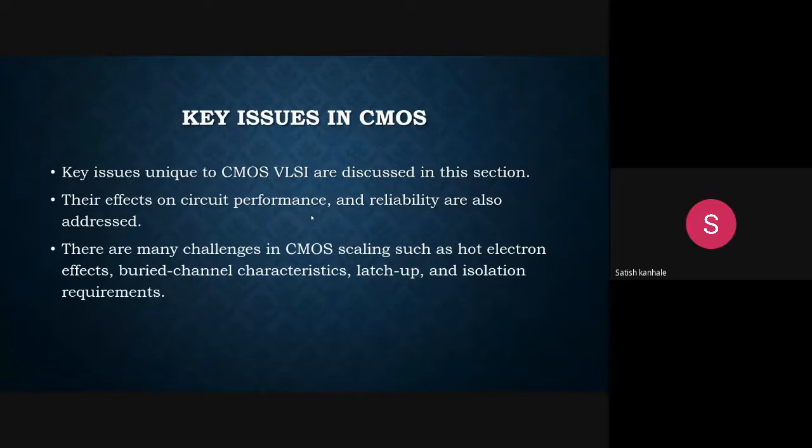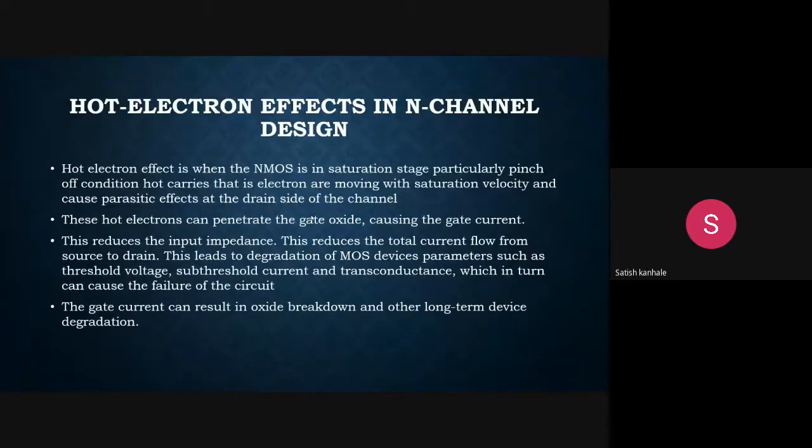So the hot electron effect occurs when the NMOS is in the saturation stage, or we can say it is in pinch off condition. The electron carriers move with saturation velocity, and it can create a parasitic effect on the drain side. The hot electrons can also create gate current, and this gate current can result in oxide breakdown and other long term device degradation.